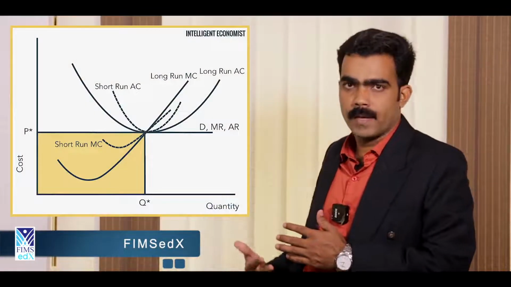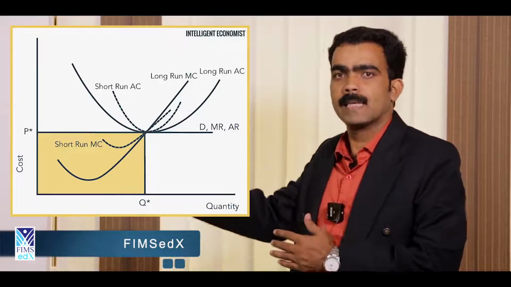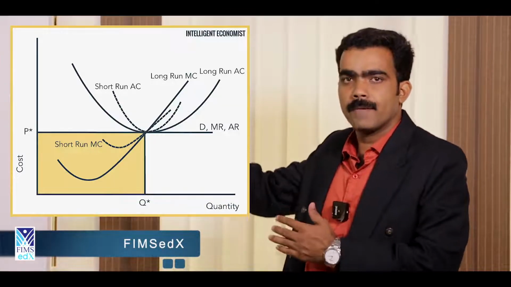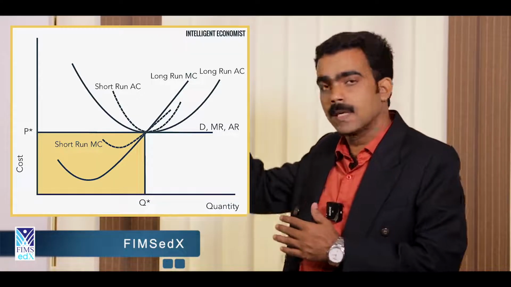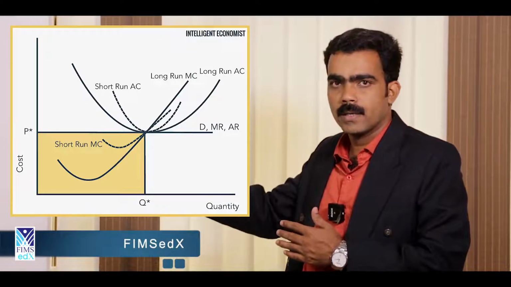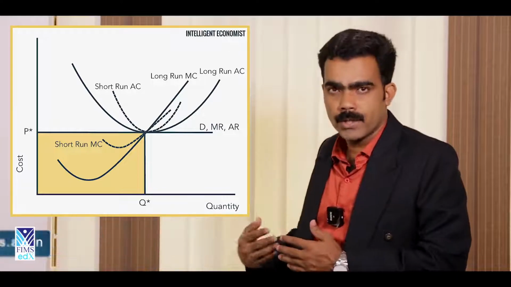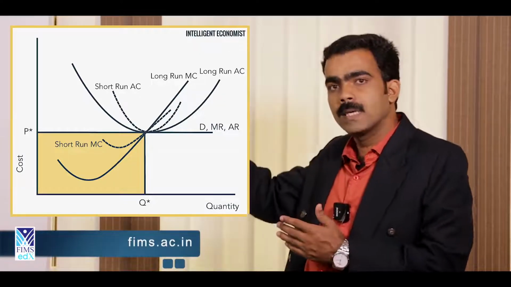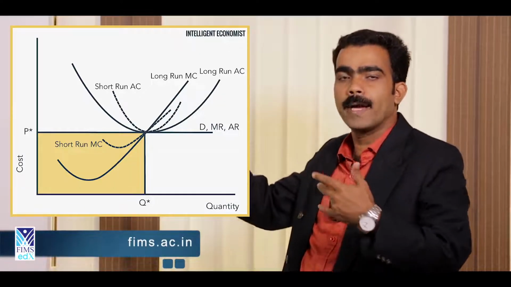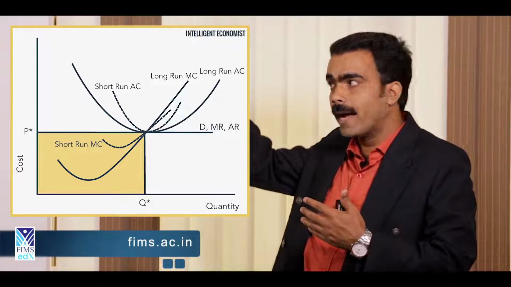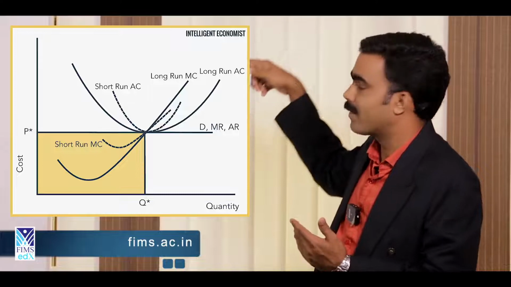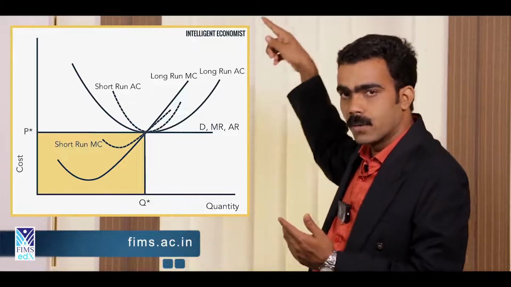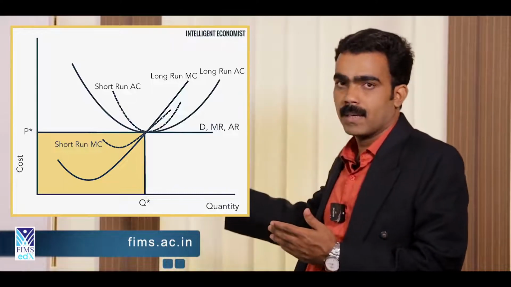Yes, moving on to the long-run pricing of a perfectly competitive market. Before moving into pricing, please remember, the long run is the period in which we change all the factors of production. You already covered the content on the long run in your third module. So we are changing all the factors of production, including capital. So the cost curves are more wide-oriented, where we get a wide average cost curve, LAC, like this, long-run average cost and long-run marginal cost. All remaining parameters and conditions are the same.